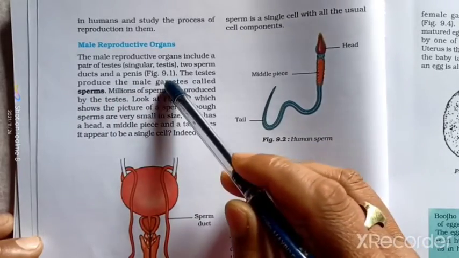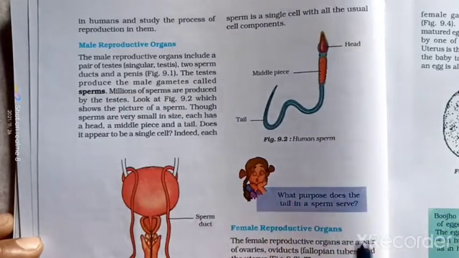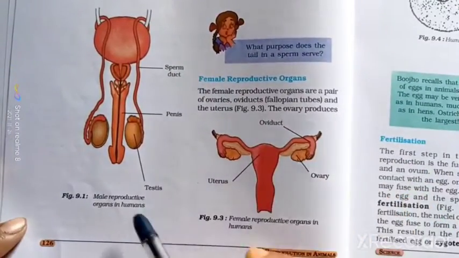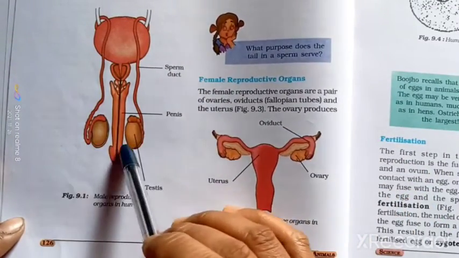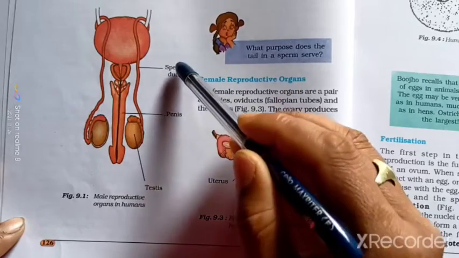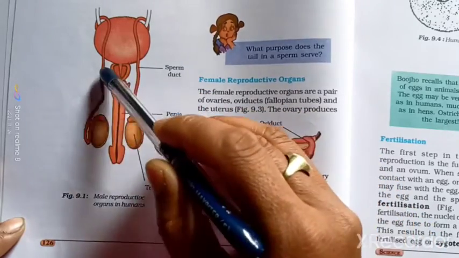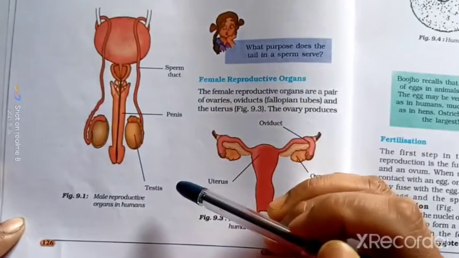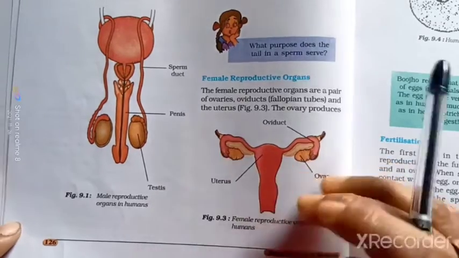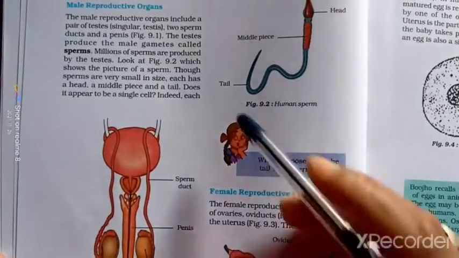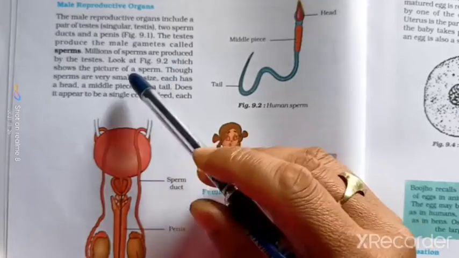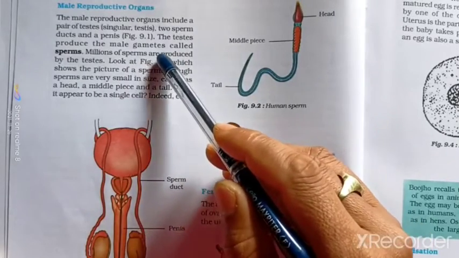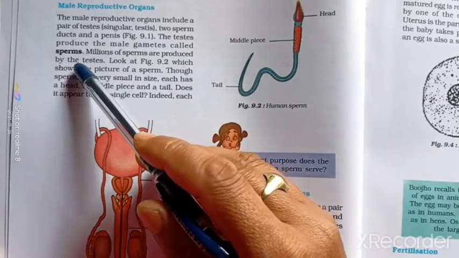In figure number 9.1, it is shown here. Testis is here, this is the penis, and a sperm duct is shown here. This sperm duct is known as vas deferens. Let's continue. The testis produce the male gametes called sperms.